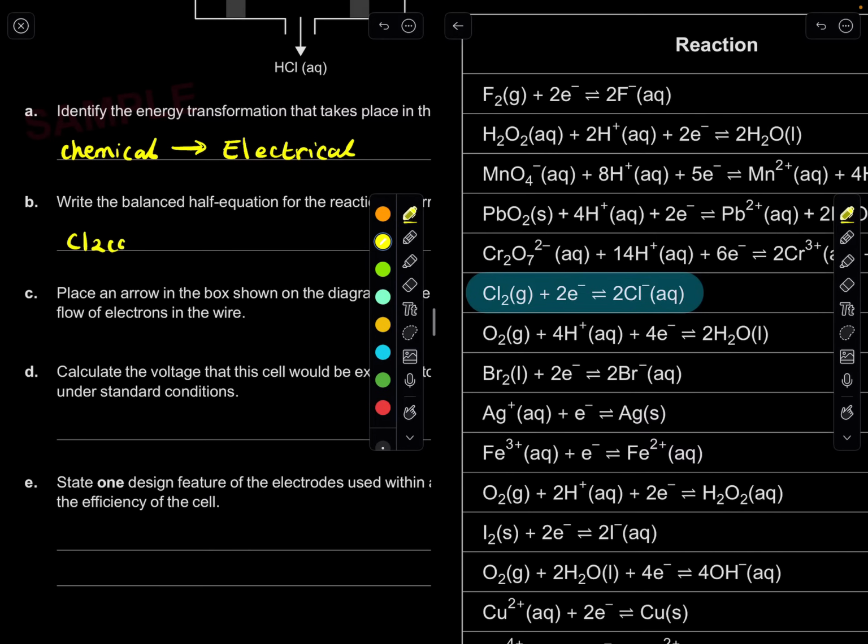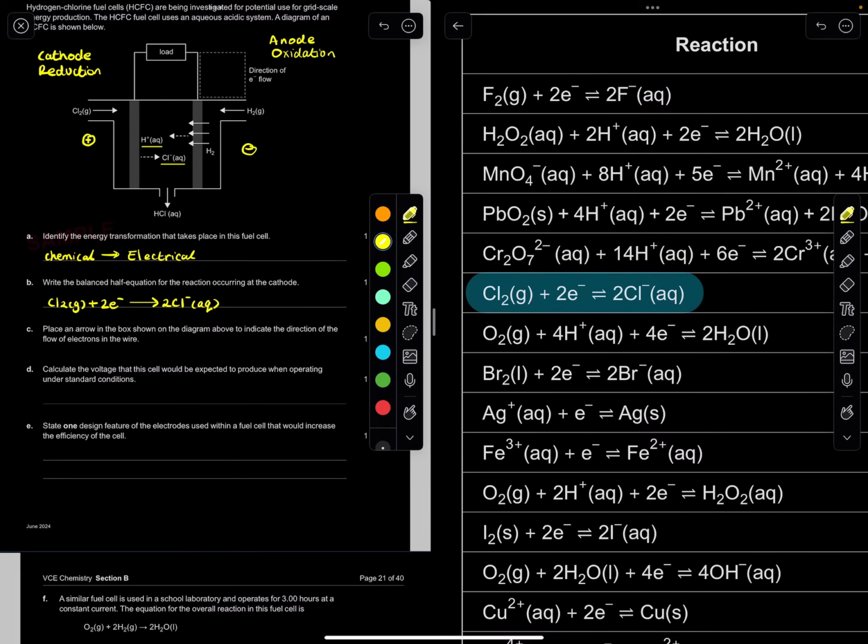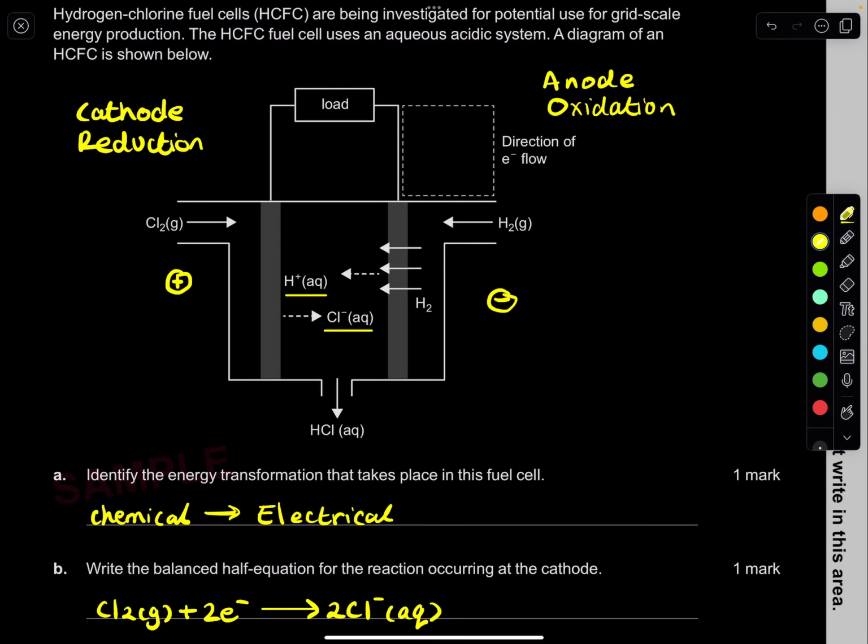Chlorine gas plus 2 electrons goes to form 2 chloride ions, aqueous. Done. Beautiful. Let's go here.